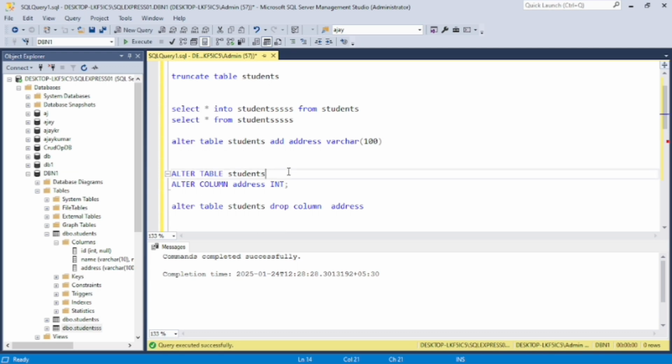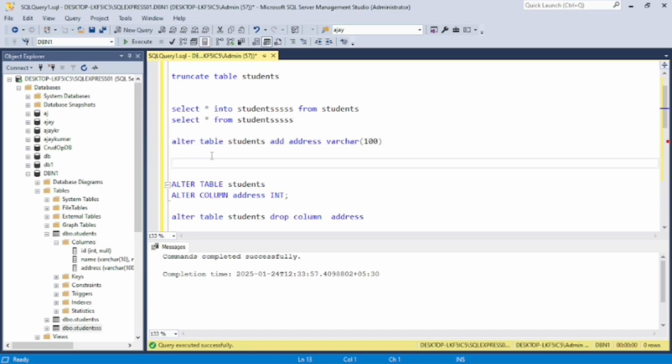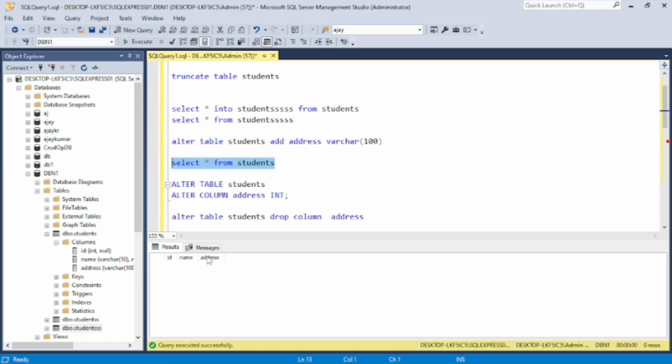First of all, by this command we can add a new column in a database. Alter table students add address. I want to add an address column in the students table. The command ran successfully. Now let's see the table where the address column is added. Select from students. The address column is added like this.